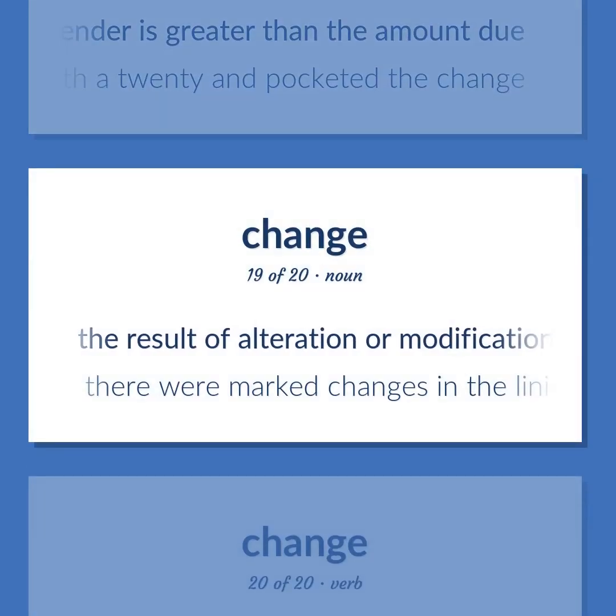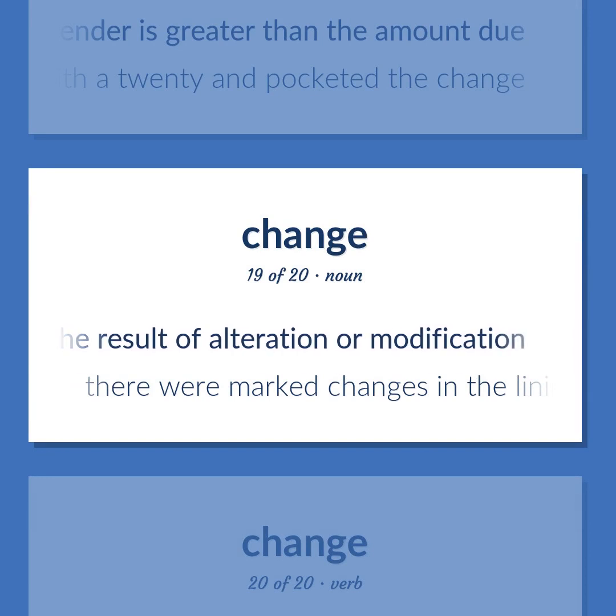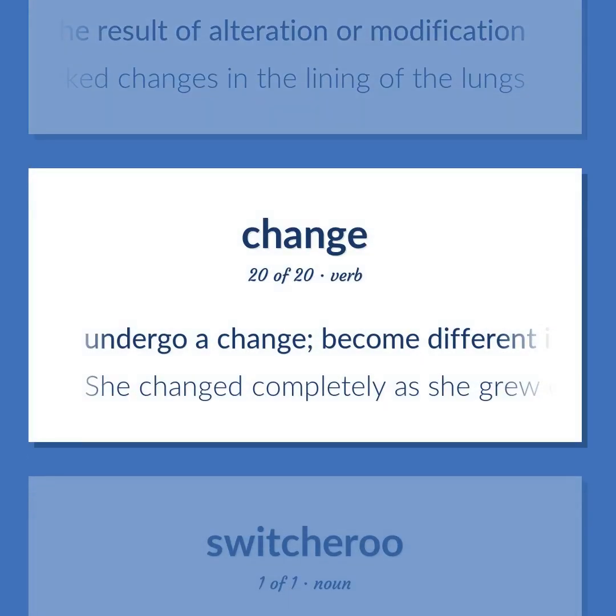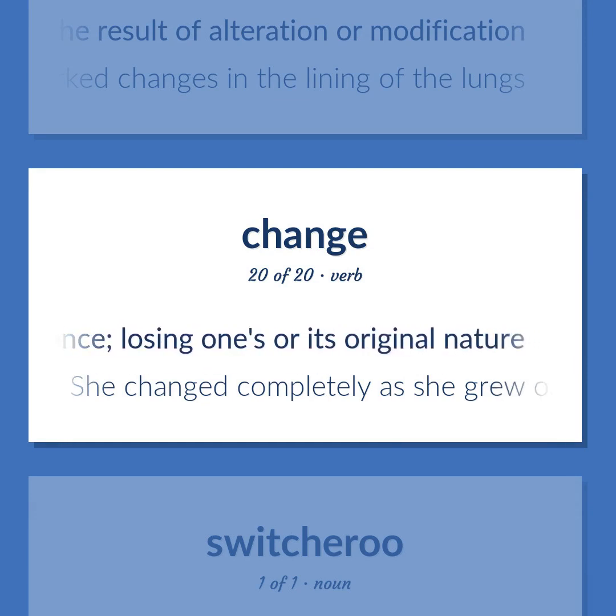The result of alteration or modification. There were marked changes in the lining of the lungs. Undergo a change. Become different in essence, losing one's or its original nature. She changed completely as she grew older.